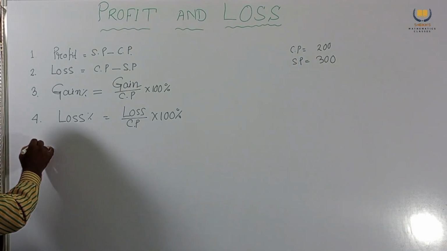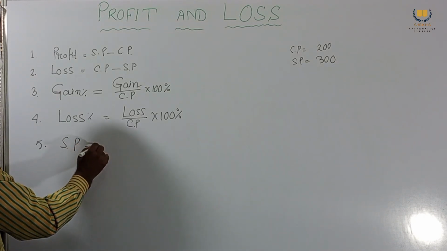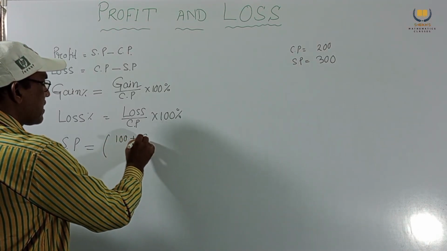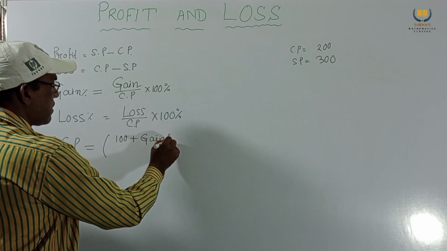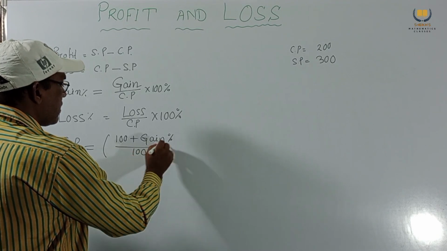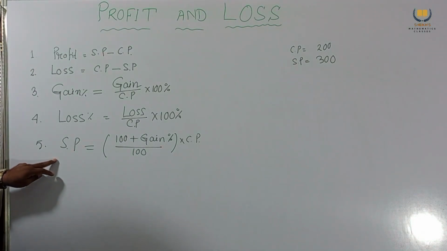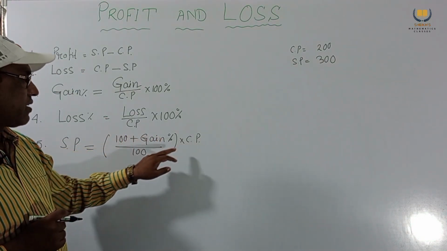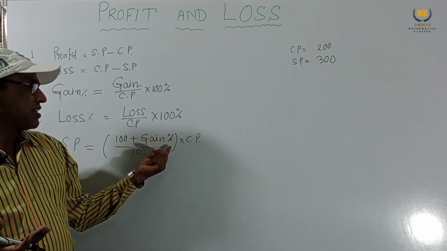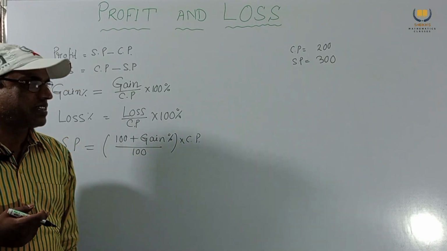Number five, SP equal to (100 plus gain percent) by 100 into CP. Sometimes gain percent and CP are given and we have to find SP. Directly putting the values in this formula, we get our result.